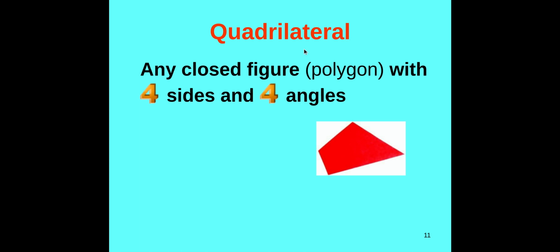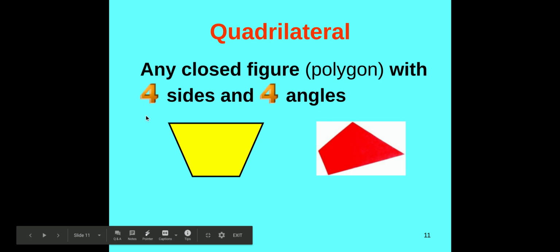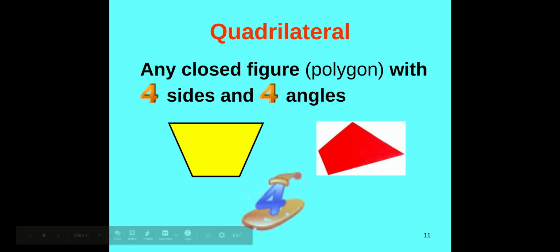A quadrilateral has 4 sides, 4 angles, 4 vertices or vertexes. Okay. And those angles though can change, as we know. Okay, there's lots of different quadrilaterals in the world, but all quadrilaterals, quad means 4. So 4 sides, 4 corners, and 4 angles.